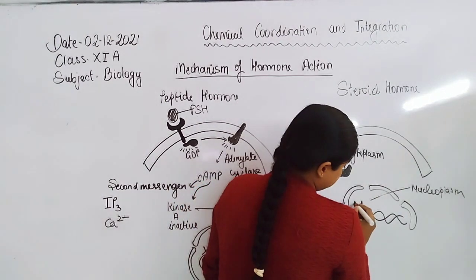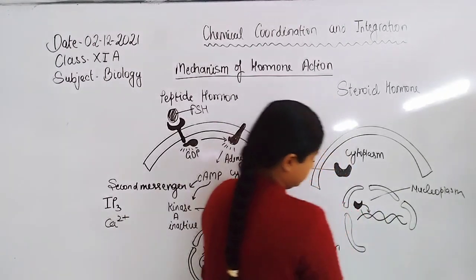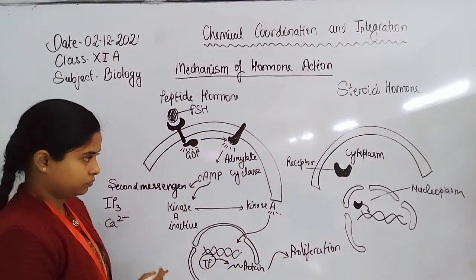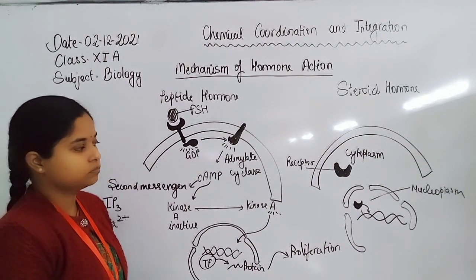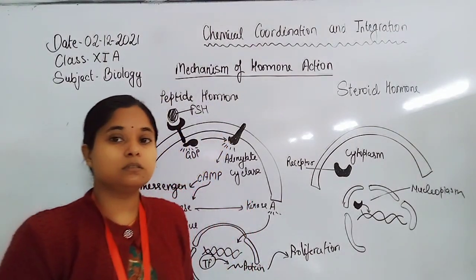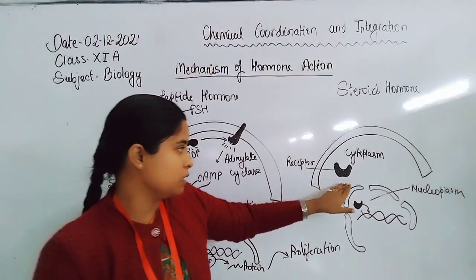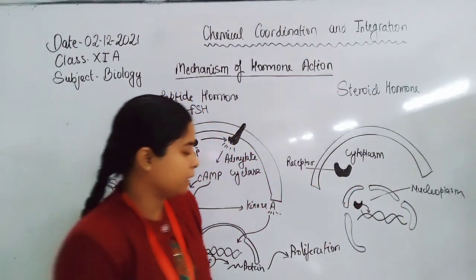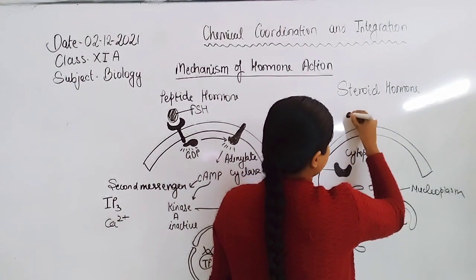The steroid hormone binds with such a receptor and acts as a signaling molecule. They activate the transcription factor binding with such a type of receptor.